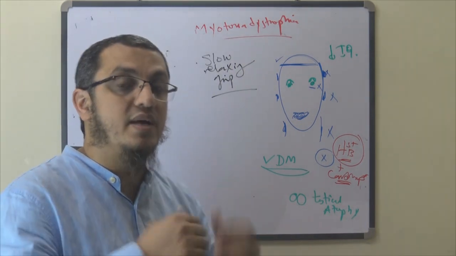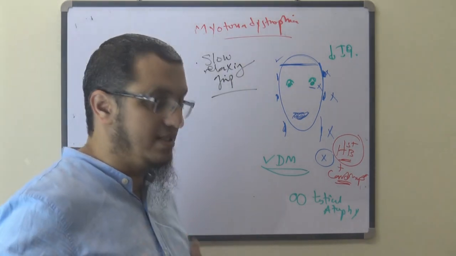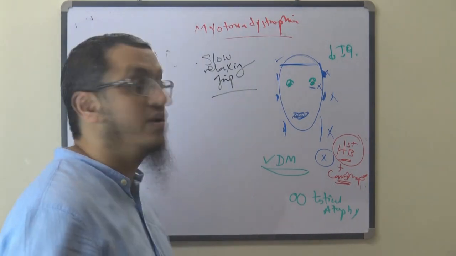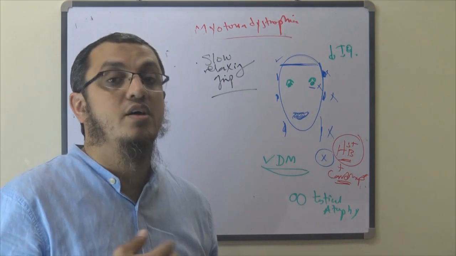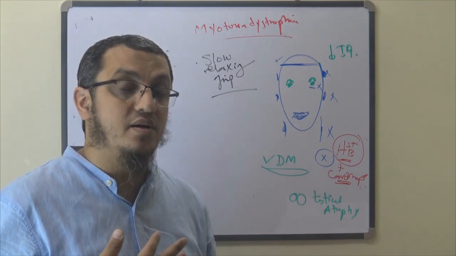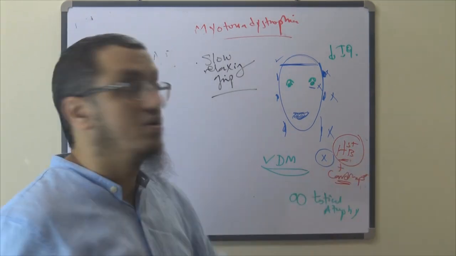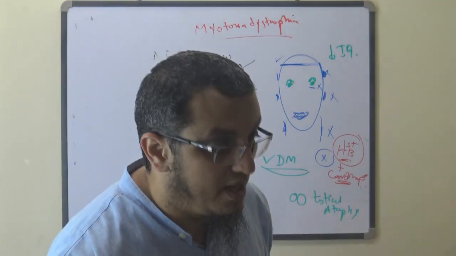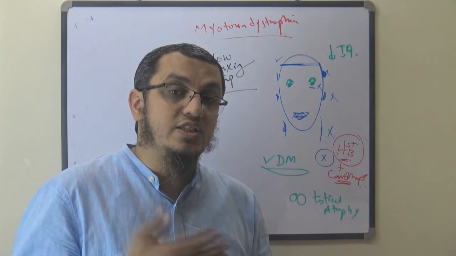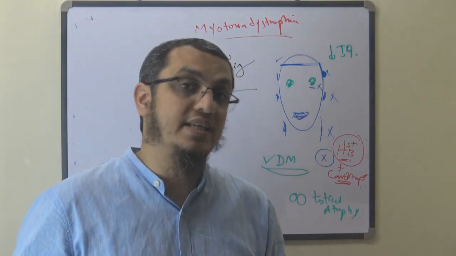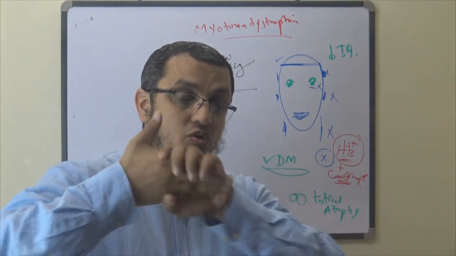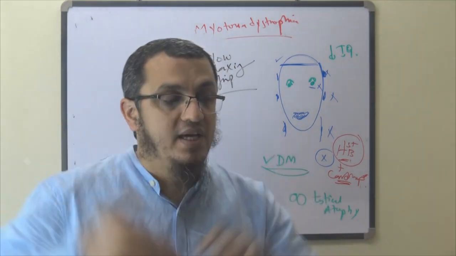In the abdomen, diabetes, and the testis has testicular atrophy. In the heart, most patients have first degree heart block or cardiomyopathy. And do not forget the slow relaxing grip.